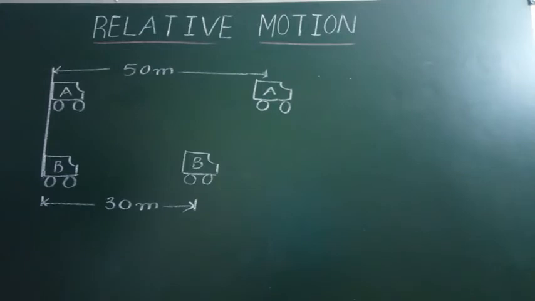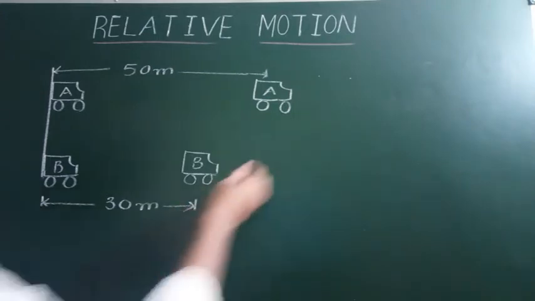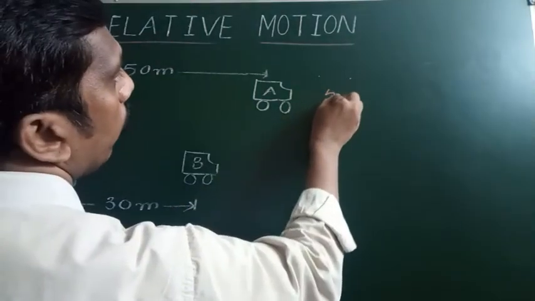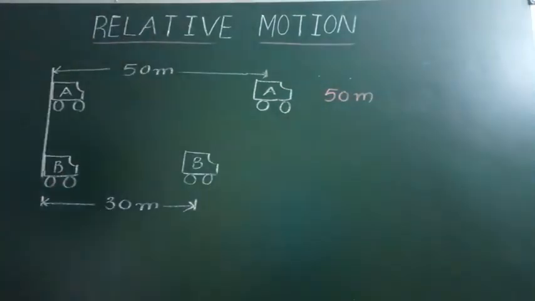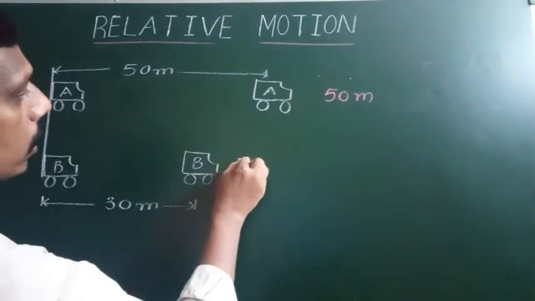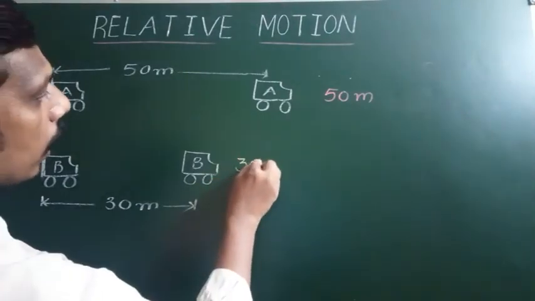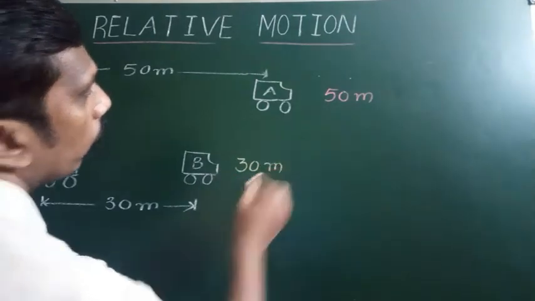Sir, the distance of car A from the reference line, your answer is 50 meter. Okay, very good. What is the distance of car B from the reference line? The distance of car B from the reference line is 30 meter.